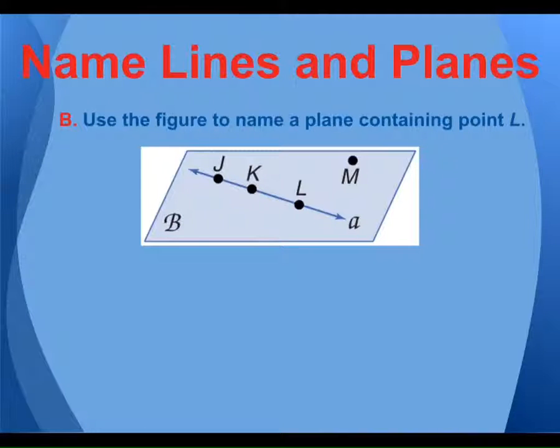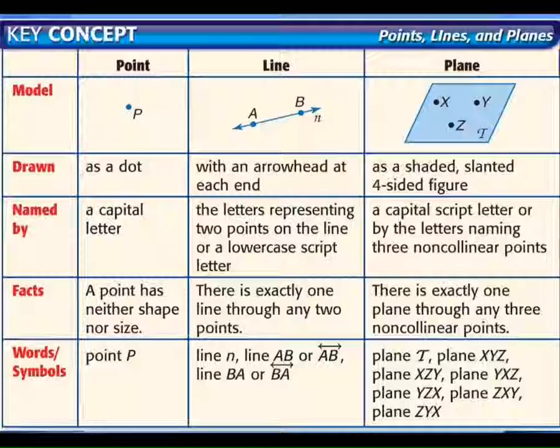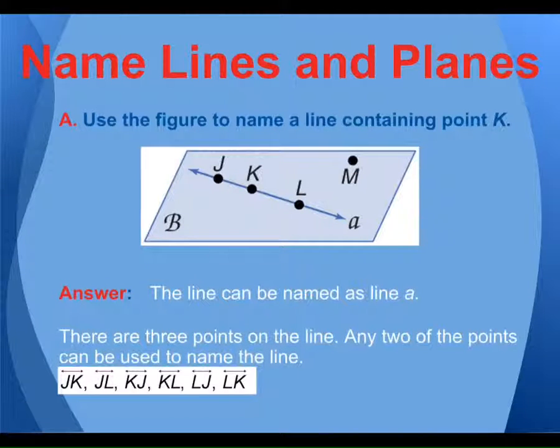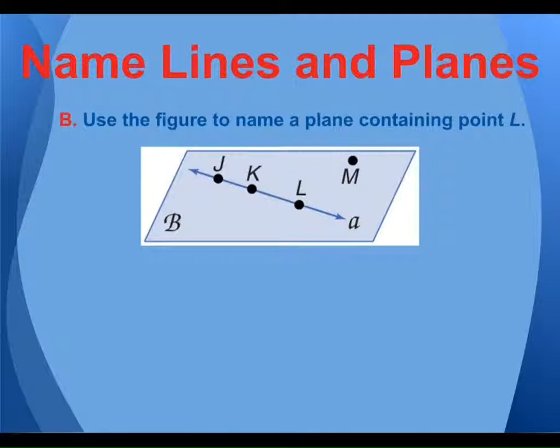Name a plane that contains point L. So what would be one way that I could name the plane? Well, the capital letter in the corner, I can name it plane B. And again, when you name a plane, I think I forgot to mention this, it has to be 3 non-collinear points. Non-collinear means they don't share the same line. So here, you have to pick 3 non-collinear points to name this plane.